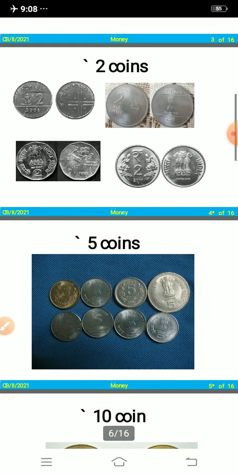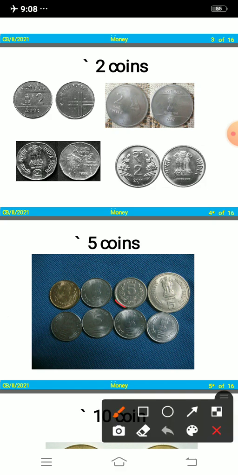Here you can see 5 rupee coins, right? Here also you can see different size coins, and different colors also. The number written on it is 5, so it is a 5 rupee coin. Here you can see different shapes, numbers, colors, and even different patterns also.